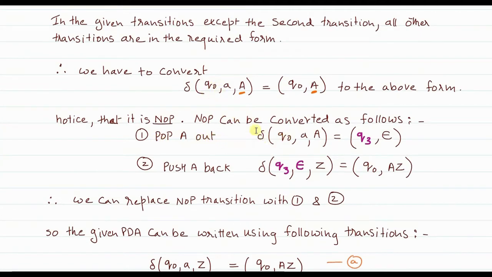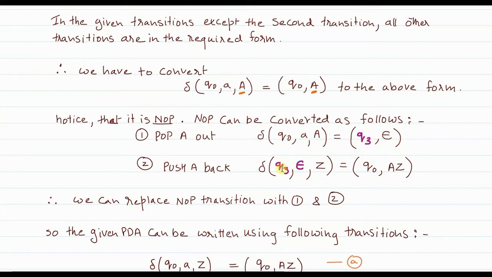So initially we are in state Q0. A is the current input symbol, and A is on top of the stack. First I pop. Since I am popping, I have included another state called Q3. After popping out, the machine goes to Q3, an extra state which was not there earlier. So A is popped out, null is pushed inside, and we go to state Q3.